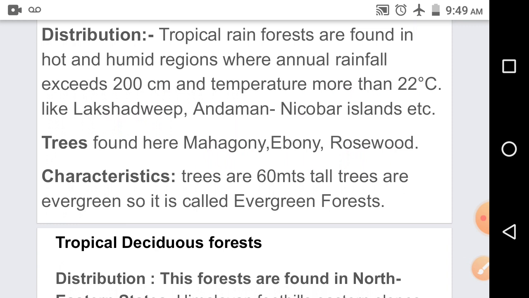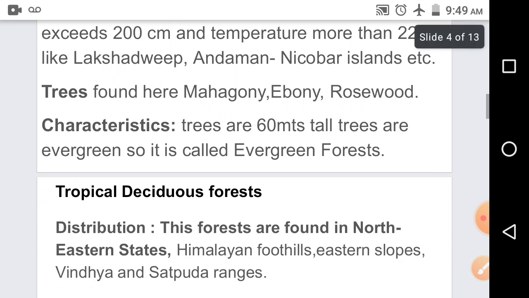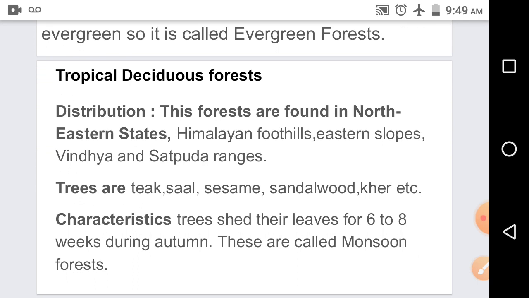Our next is tropical deciduous forest. Here, such trees are generally found in the regions receiving about 70 to 200 centimeters of rainfall. These forests are found in the northeastern states, Himalayan foothills, western Odisha, Chhattisgarh, Jharkhand, eastern slopes of Eastern Ghats, Vindhya and Satpura ranges. There is a large proportion of this forest in our country. Which trees are found here? It is teak, sal, sisam, sandalwood, khair, acacia, kachu, bamboo, etc.